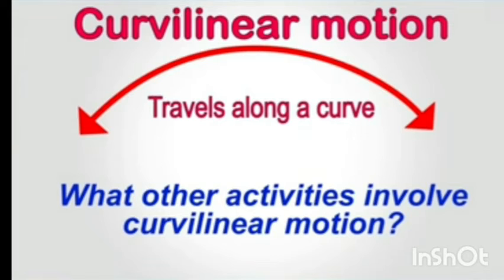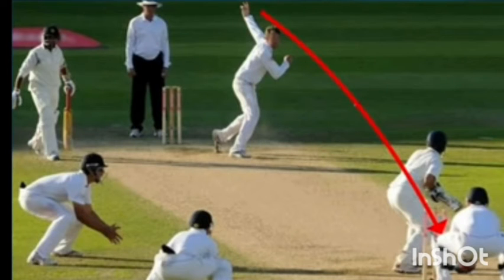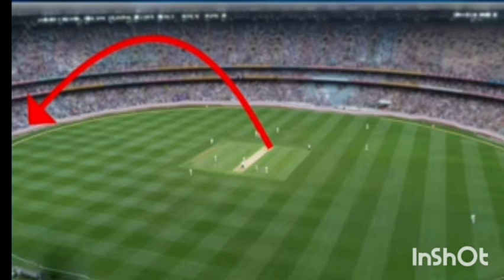What other activities involve curvilinear motion? Yes, a bowler bowling to a batsman throws the ball and the ball travels here in a curved path. So this is also curvilinear motion. When the batsman hits a six, the ball again is traveling in a curved path. So that is also curvilinear motion.